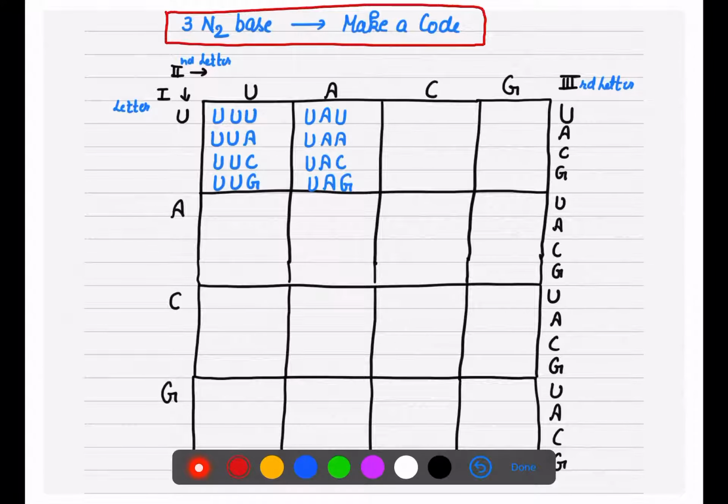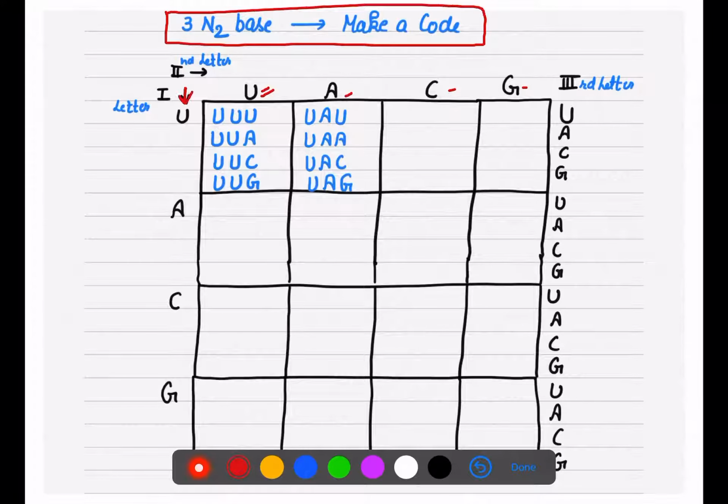How to make this table? Now there is nothing that you should feel is very difficult to remember. See, there are four nitrogen bases, we know, so you should be aware of those four nitrogen bases: U, A, C, G. Or you can write them down as U, C, A, G also, right? But how to make this table?